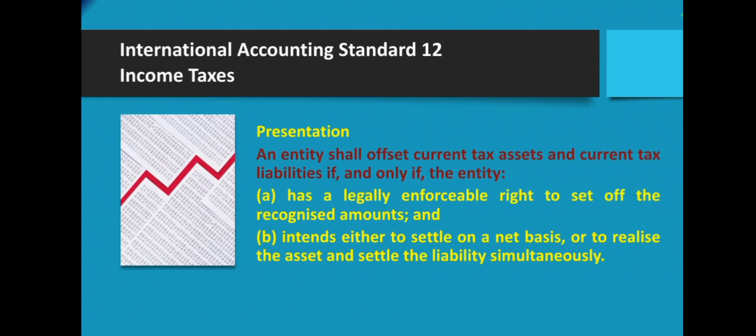Presentation. An entity shall offset current tax assets and current tax liabilities if and only if the entity has a legally enforceable right to set off the recognized amounts and intends either to settle on a net basis or to realize the asset and settle the liability simultaneously.